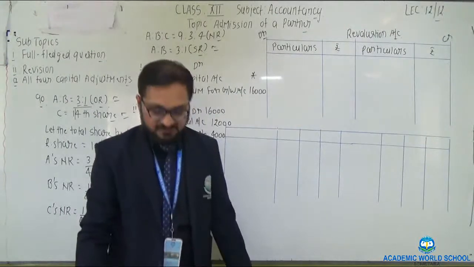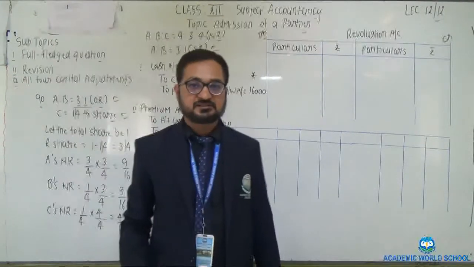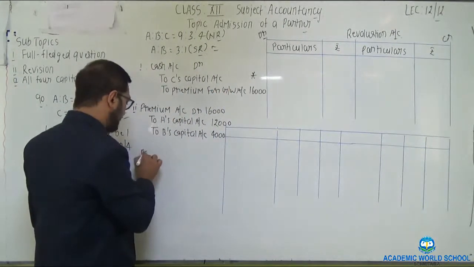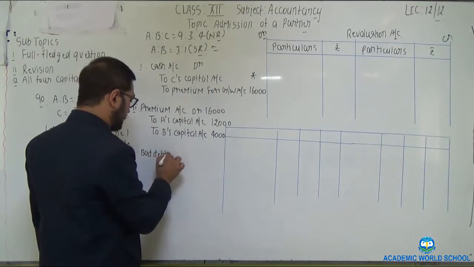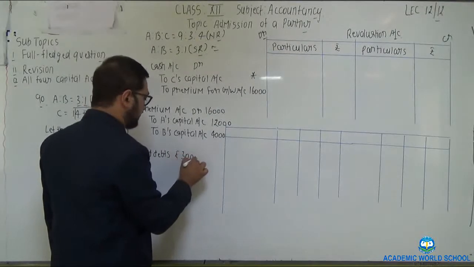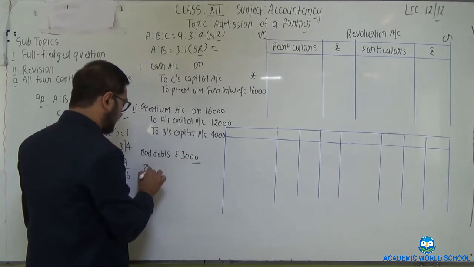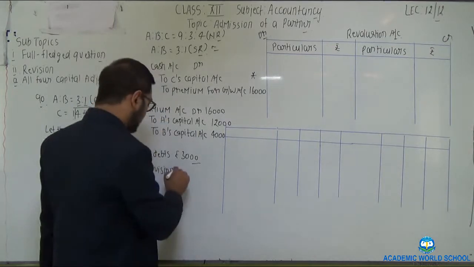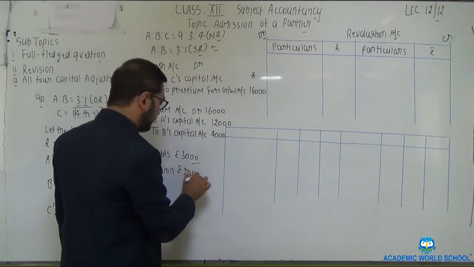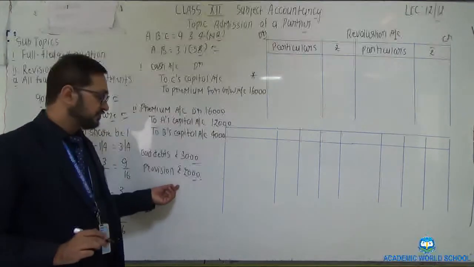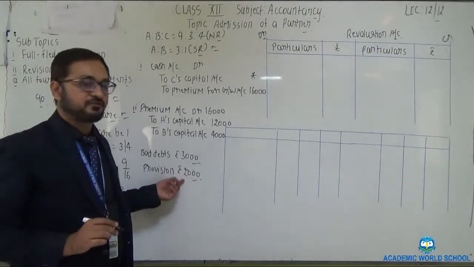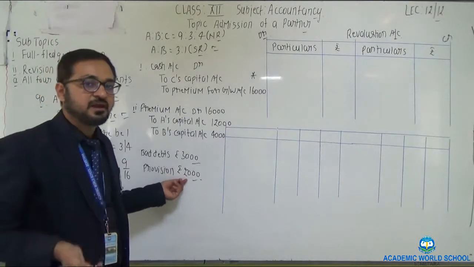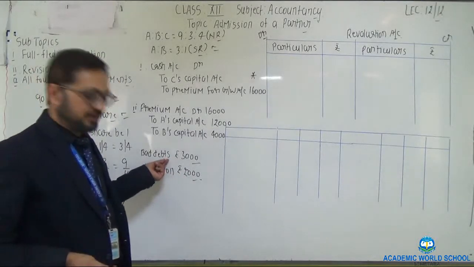The first adjustment given is bad debt amounting to rupees 3,000, and the provision given in the question is rupees 2000. The 2000 provision is already made and there is a bad debt of 3000.